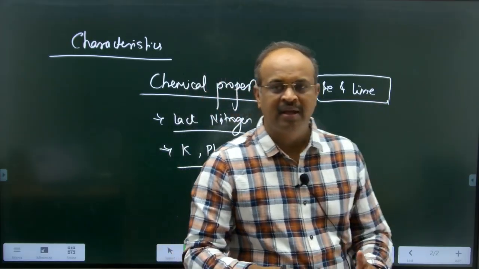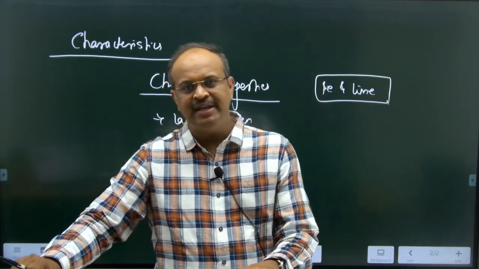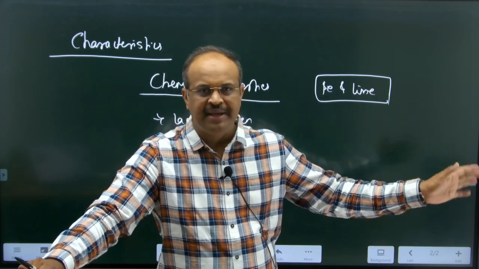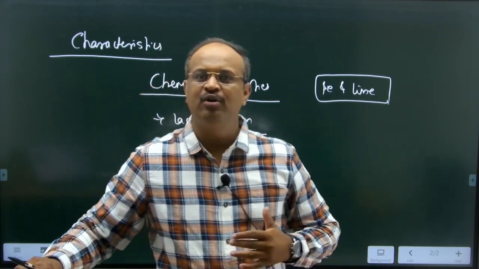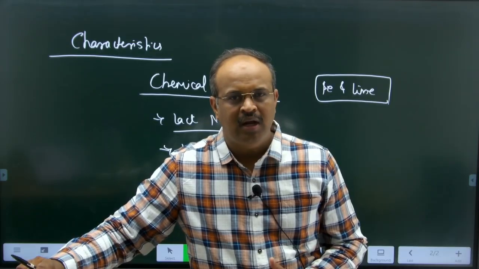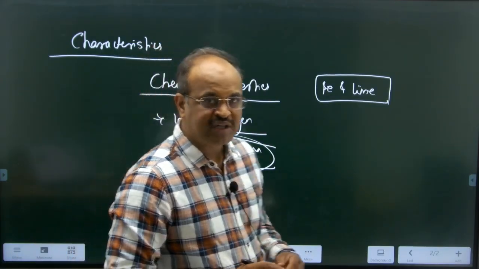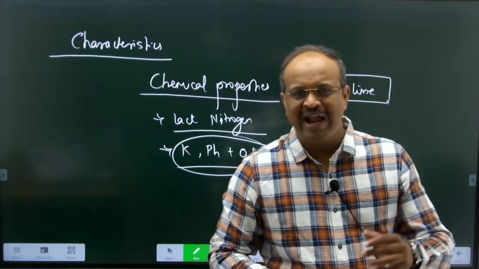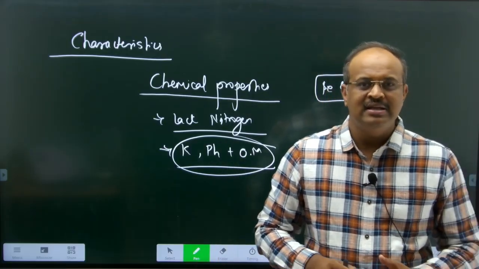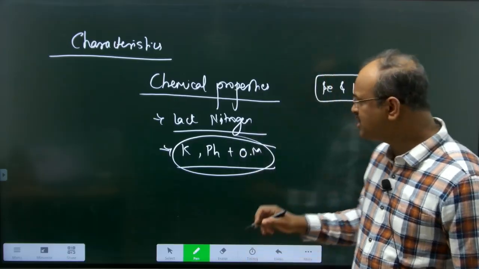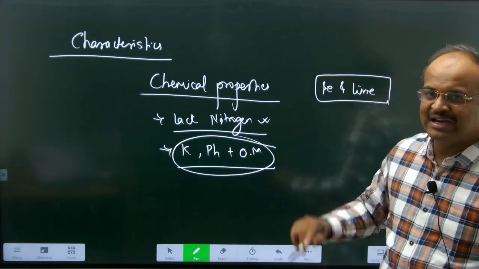In some regions you will have a good amount of iron and lime, and in some areas less. But with respect to potassium, phosphorus, organic matter, acids, alkalis or salts, it will be in moderate amount, but nitrogen will be lacking in these soils.